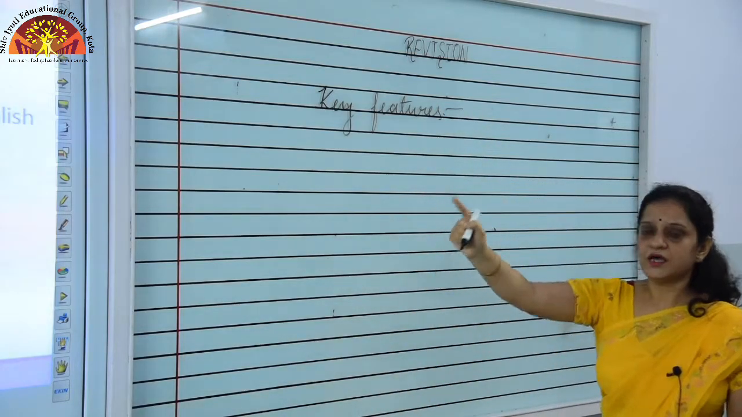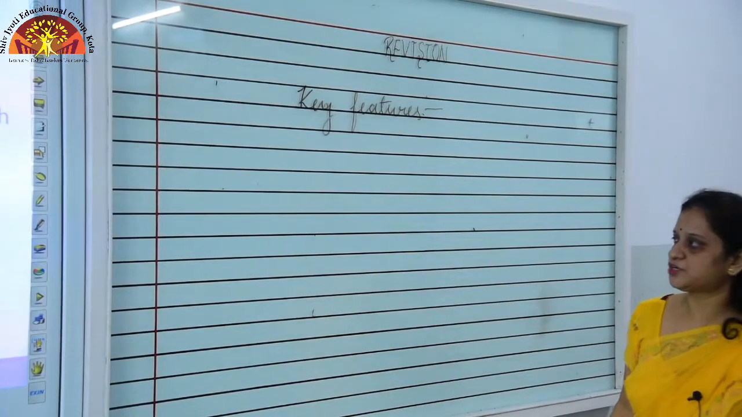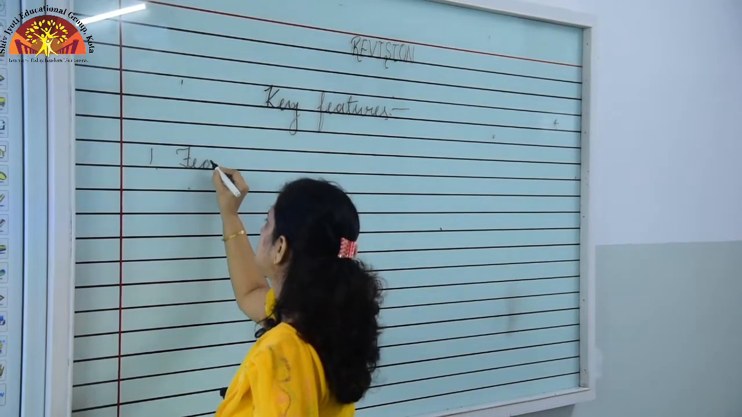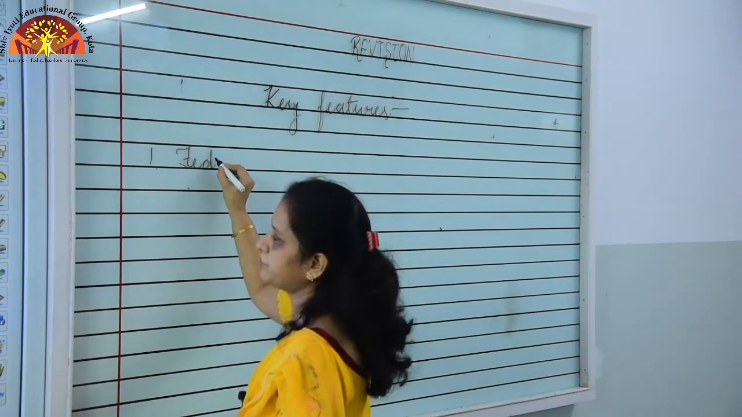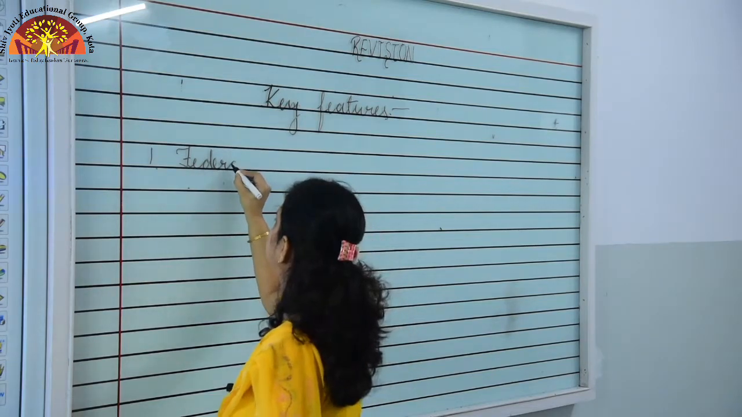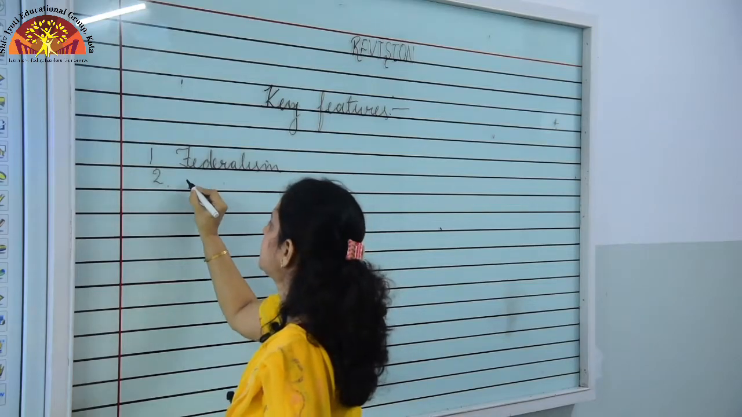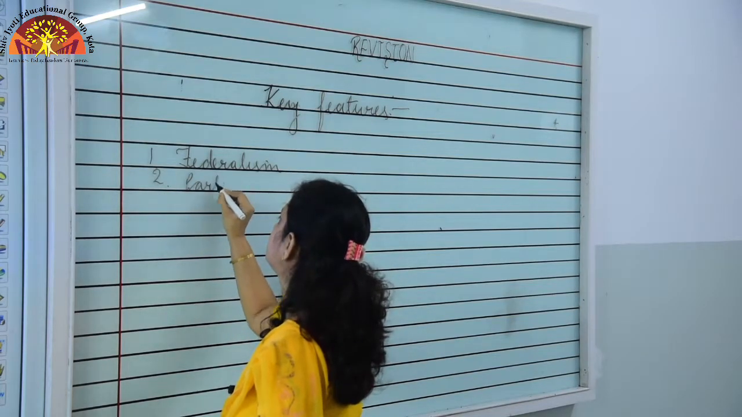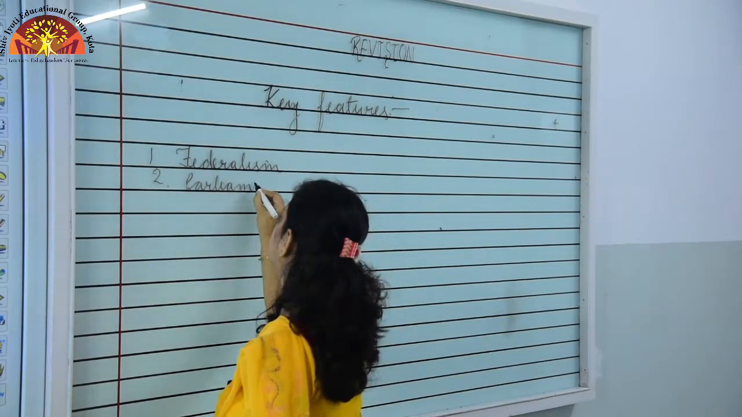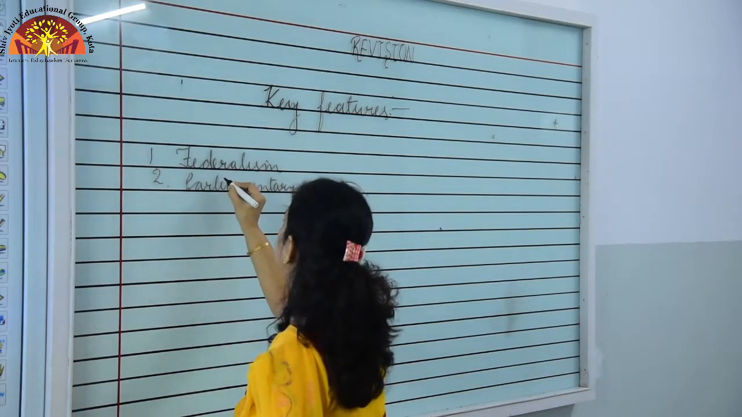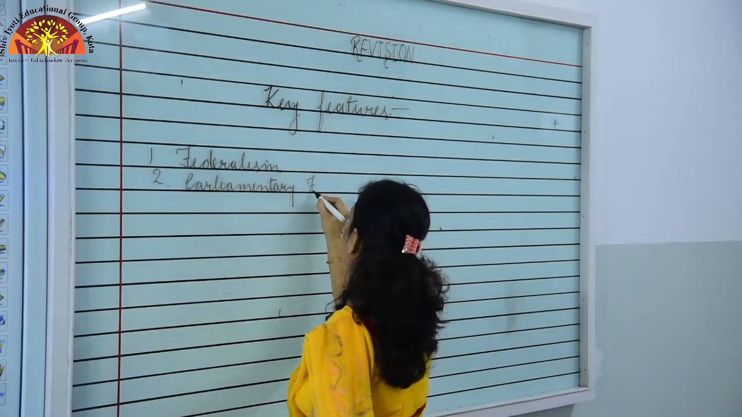Key features. There are 5 key features we can talk about. One is federalism. Second is parliamentary form of government.